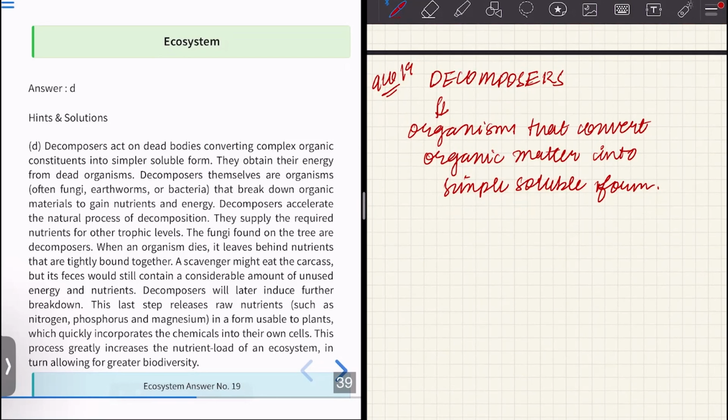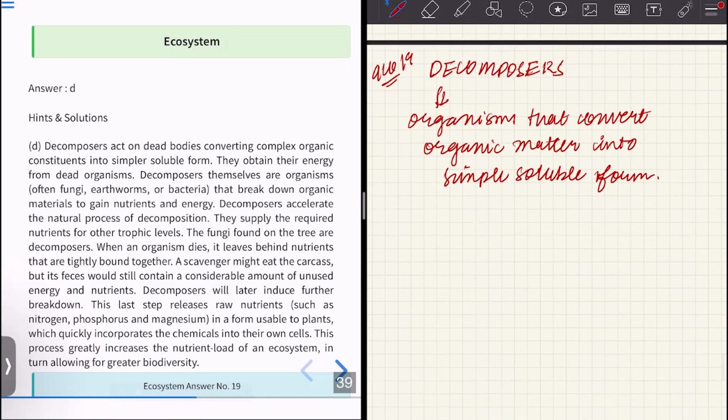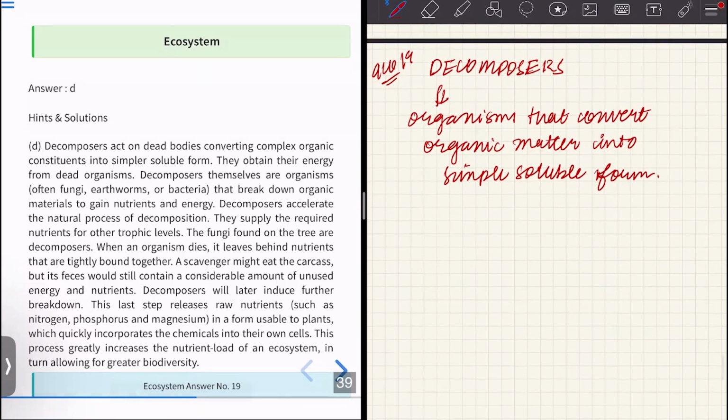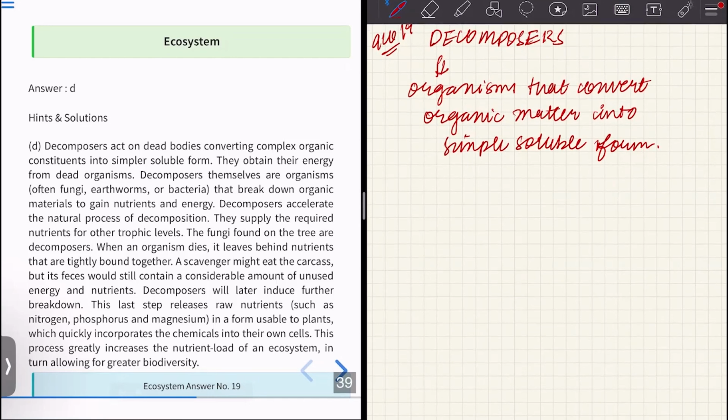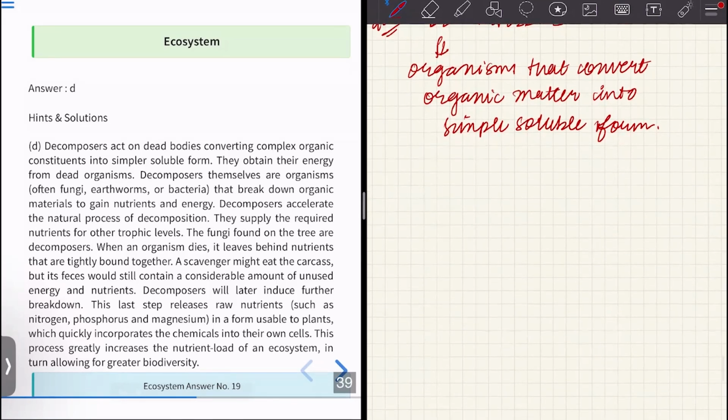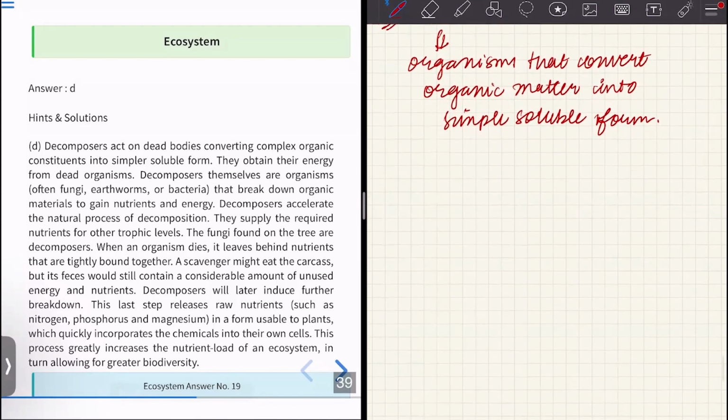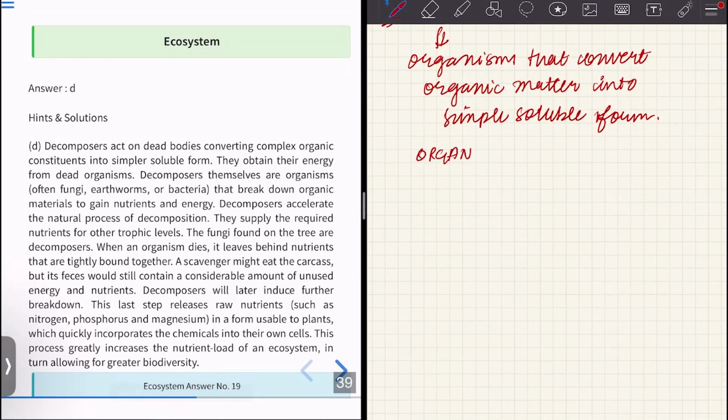What are some examples of decomposers? We have fungi, earthworms, and bacteria, and they break down the organic matter and derive energy from it. They gain nutrients, they gain energy, and they accelerate the natural process of decomposition. They supply the required nutrients to other trophic levels, and the fungi that is found on a tree is an example of decomposition. So when an organism dies, it will leave behind nutrients that are tightly bound together.